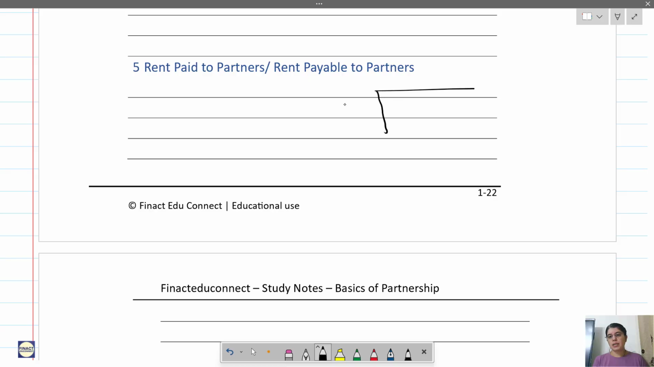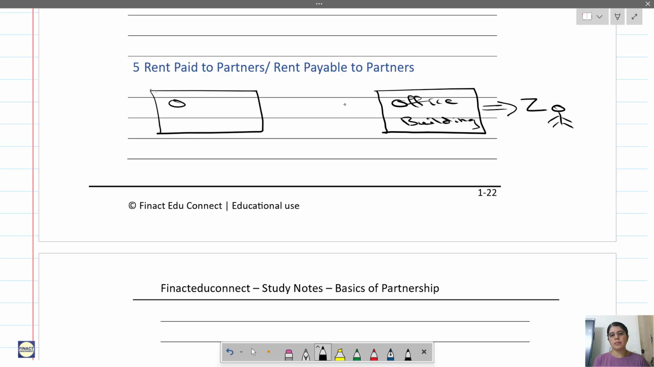So let us understand. There is some office building, and the owner of this office building is Z. Now there is a partnership firm. The partners are X, Y, and Z. Okay, this is a partnership firm. Now this Z is the owner of this office building also, same Z.